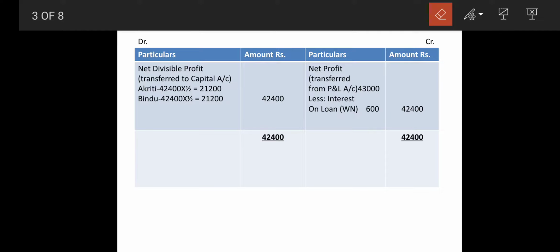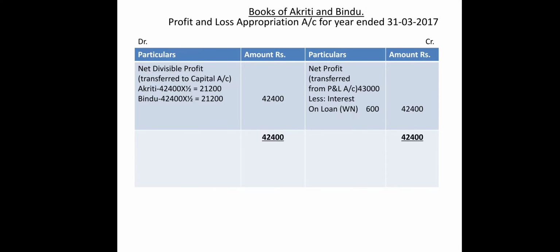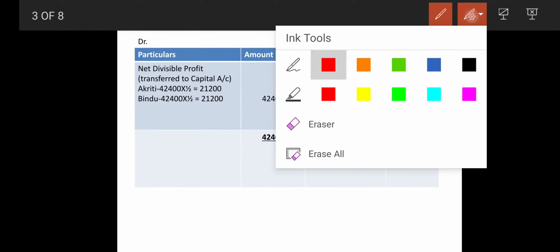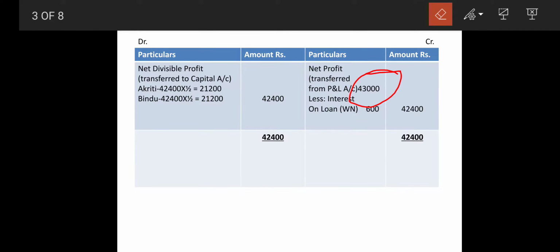So here is a ready format for profit and loss appropriation account. Have a look on that. Books of Akruti and Bindu, profit and loss appropriation account for the year ended on 31st March 2017, and the format of profit and loss appropriation account. Now very first thing you have to transfer the net profit of 43,000. Now looking at the question, have a look on the question.